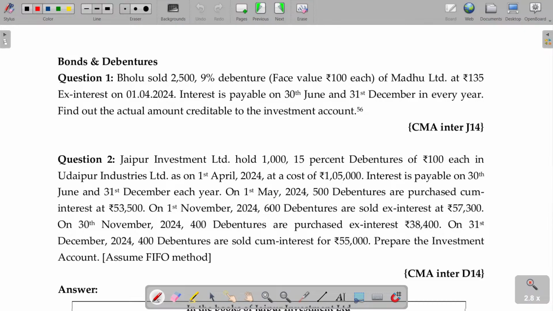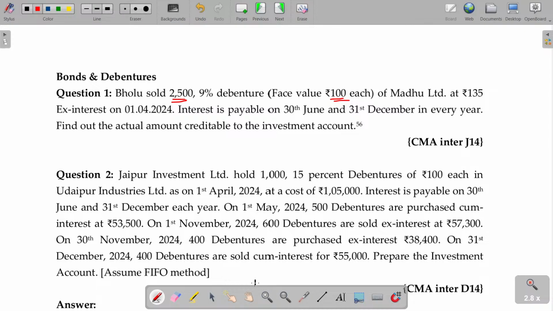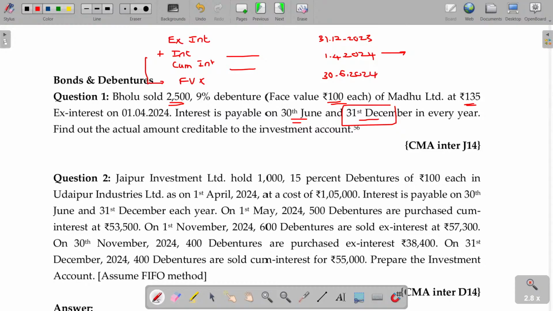Bolu sold 2,500, 9% debentures, face value being 100, of Madhu Limited at 135 ex-interest on 1/4/2024. Interest payable on 30th June and 31st December, rate of interest applicable to the period of holding.